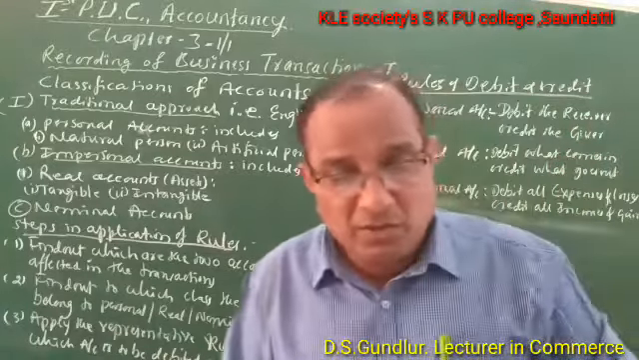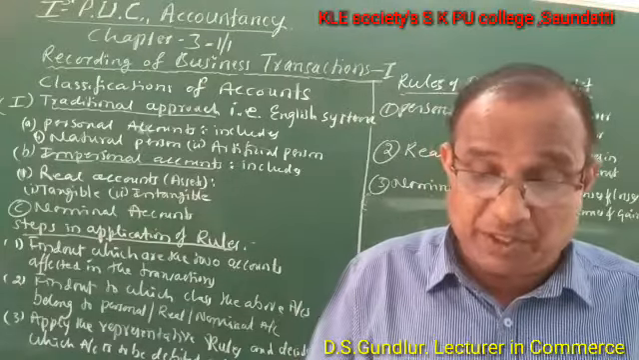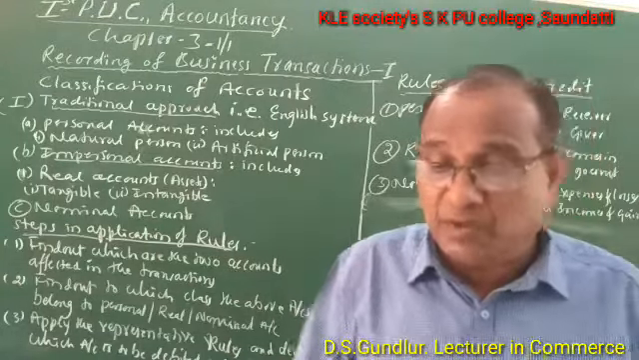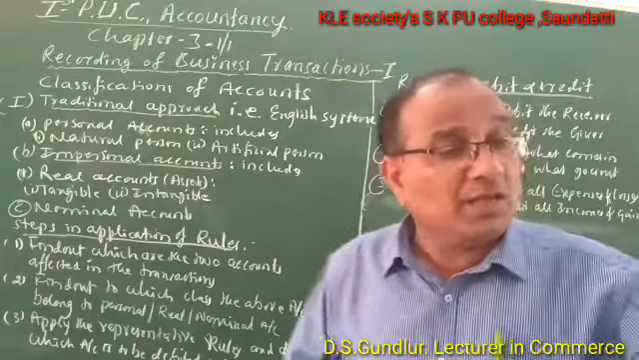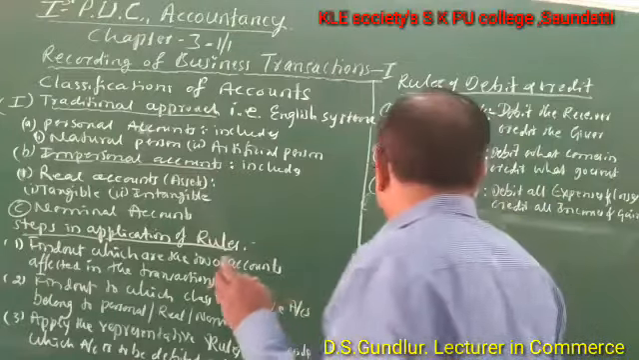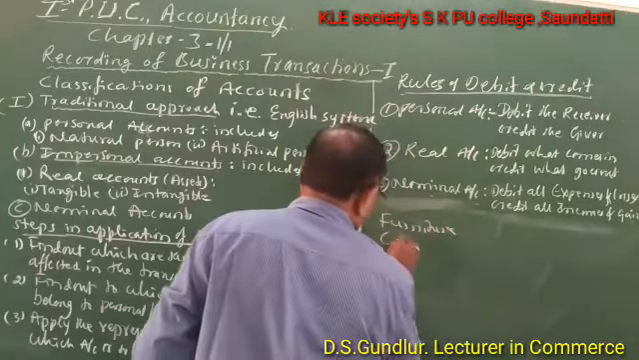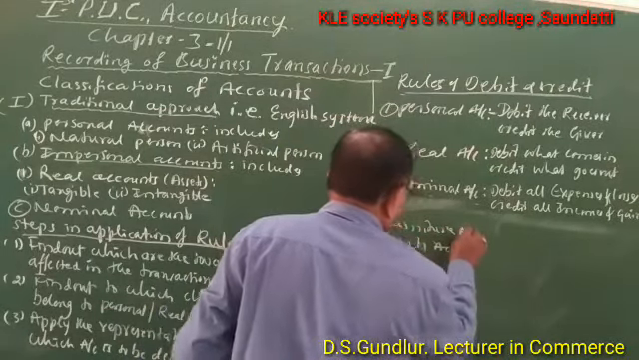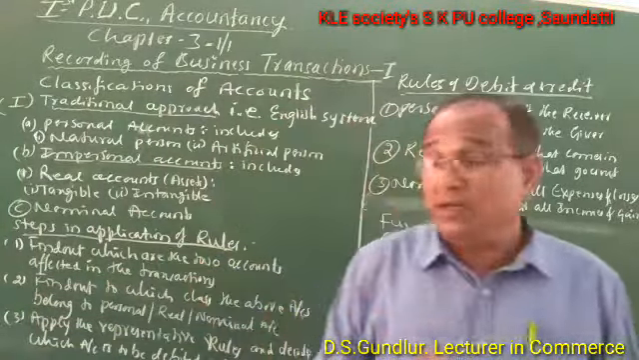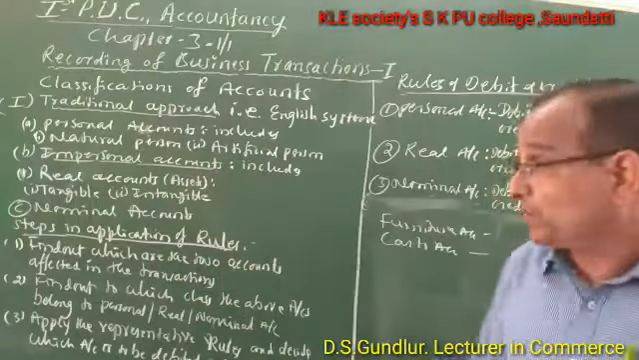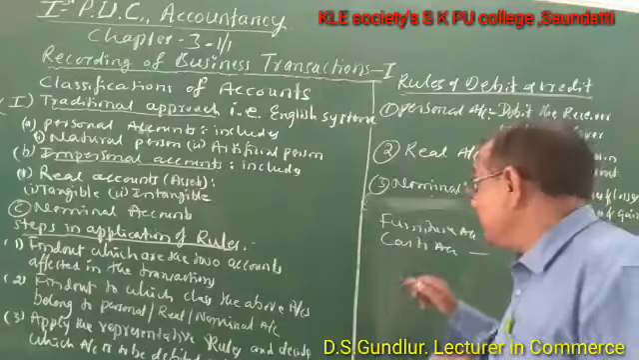For example, purchase furniture of rupees 10,000 and paid cash. Here, in case of purchase of any furniture for cash, you consider two important accounts: one is the furniture account and the other is the cash account. First, find out the two important accounts from the transaction: purchased furniture of rupees 10,000, paid cash.